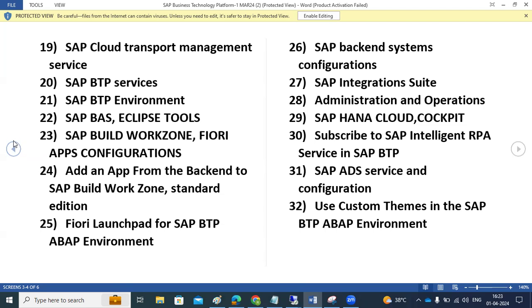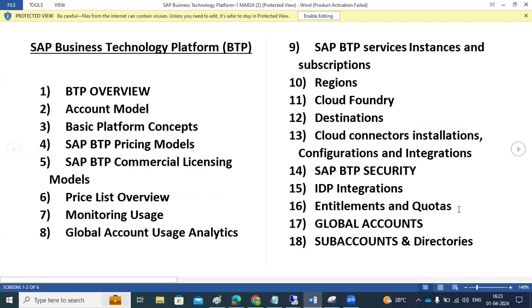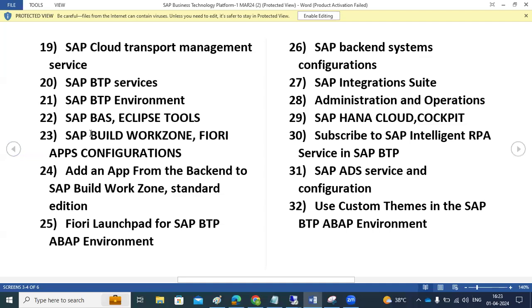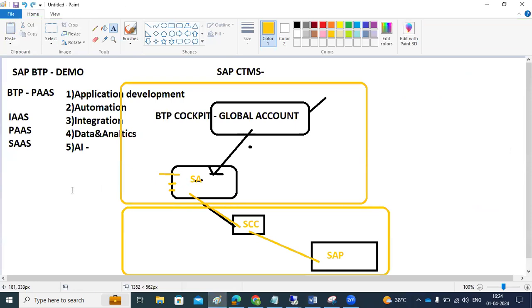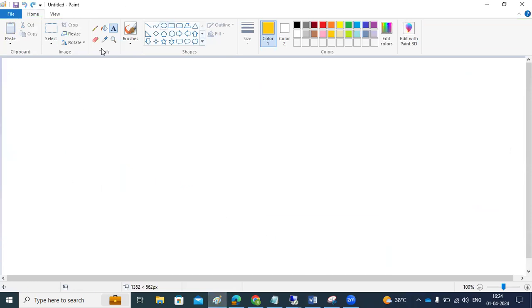Second thing is, Fiori, you have mentioned. Can you please go to that part, creation of the Fiori? Go to the next, build work zone configurations. Not this one, Fiori Launchpad for BTP. That means connecting the integration between the Fiori system and BTP, or as you have mentioned, creating a Fiori app. That means we need to install the Fiori application, that is UI5, all those things. SAP for S4 HANA Fiori, complete installation, or how is the process, Ravinder?